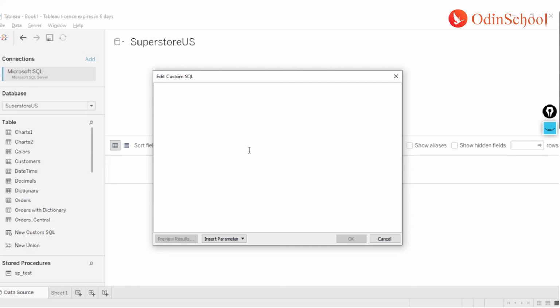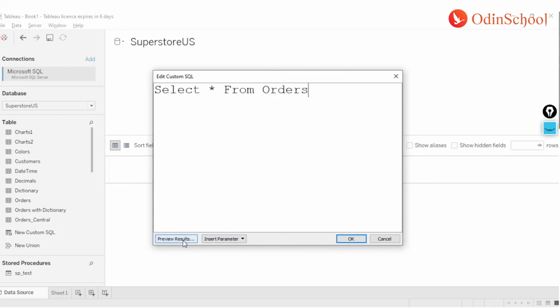Here I won't be writing much of a query, but just to share it with you, let's see first what table columns I have. I can just write select star from orders, because I want the data from the orders table. I can just say OK, and at the bottom of the screen I can see it in the preview pane.